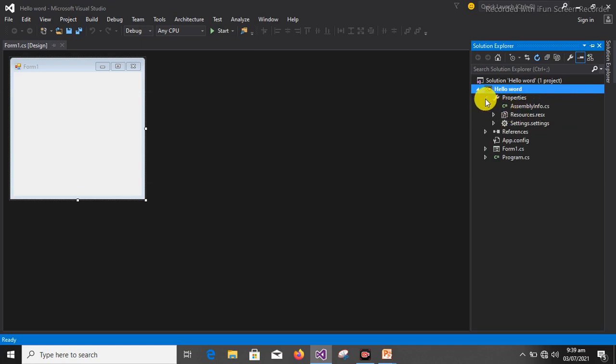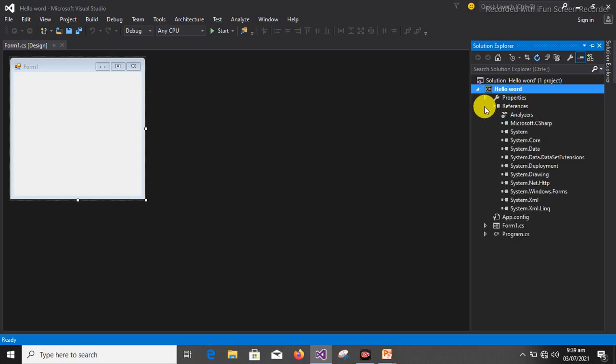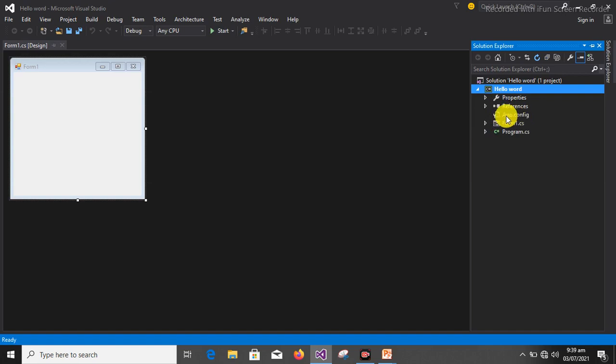If you go further, References, that is any reference we use, like for instance, if we use some calls like System.IO, System.Data.OleDb, all those things are going to be displayed here. So this App.config, this place is meant for the app. This is where all the configuration of this app are initialized.